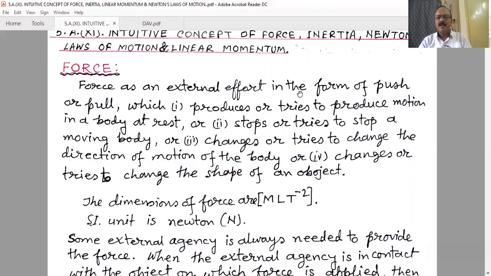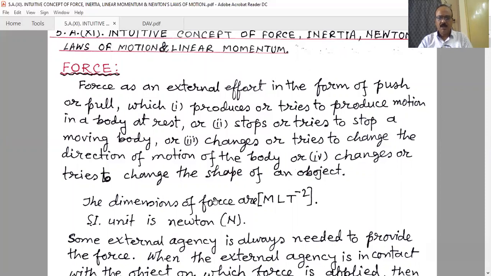That means when we want to define force, we define it from the concept of its action, that is, what can be produced by the force, what the different actions of the force are, what the different effects are when we apply some force.